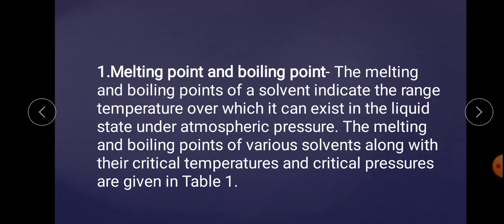For example, water between zero and 100 degrees Celsius at atmospheric pressure is present in a liquid state, so this temperature range makes water eligible to be used as a solvent. Hence the first characteristic property of a solvent is the melting point and the boiling point.